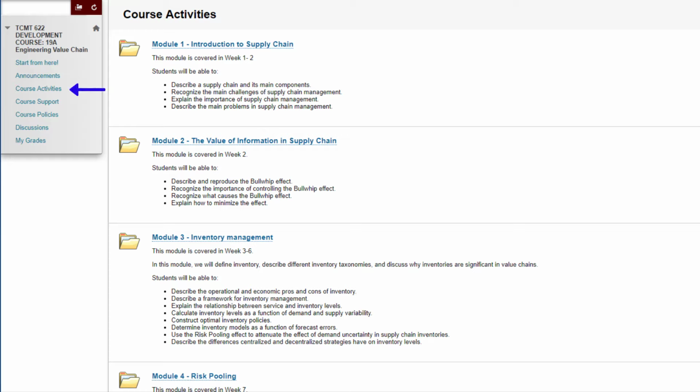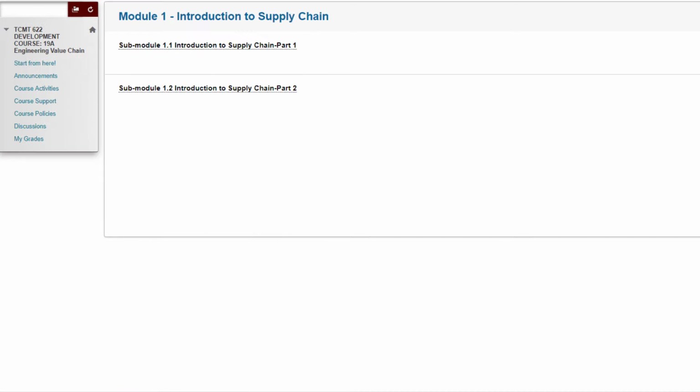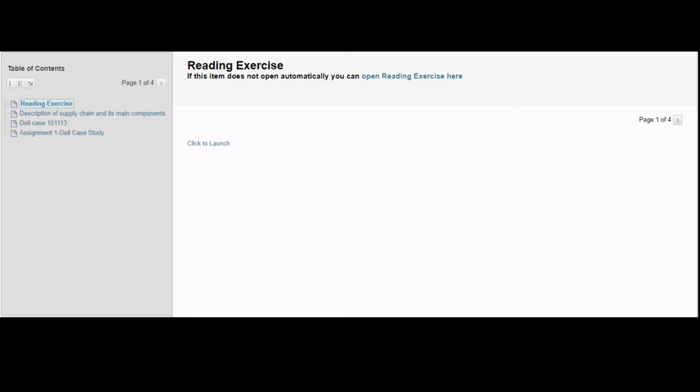Now, let's click on the course activities link to the left. You will notice that each module has its own folder, and a brief description of the learning objectives, and how long it will take you to learn. Let's click on Module 1. Notice that Module 1 has two submodules. Click on Part 1. You will see all the activities included within this submodule. For instance, a reading exercise, 2 topics, and 1 assignment.